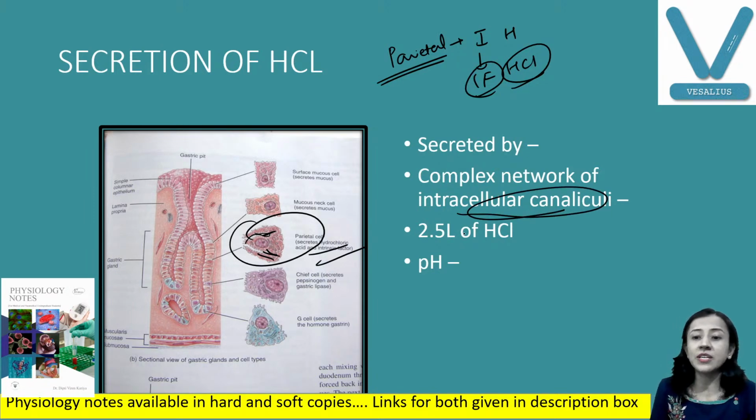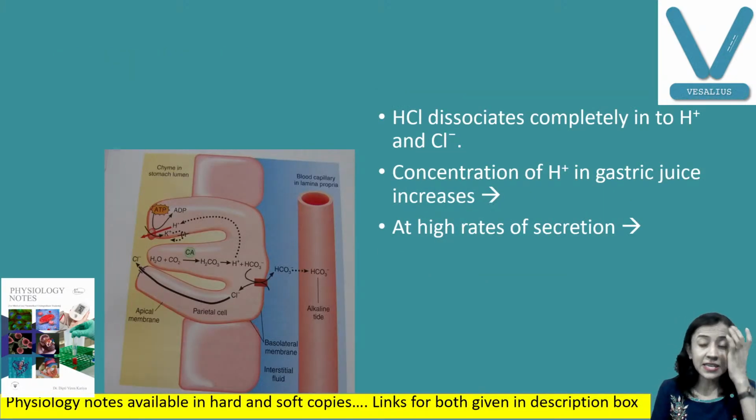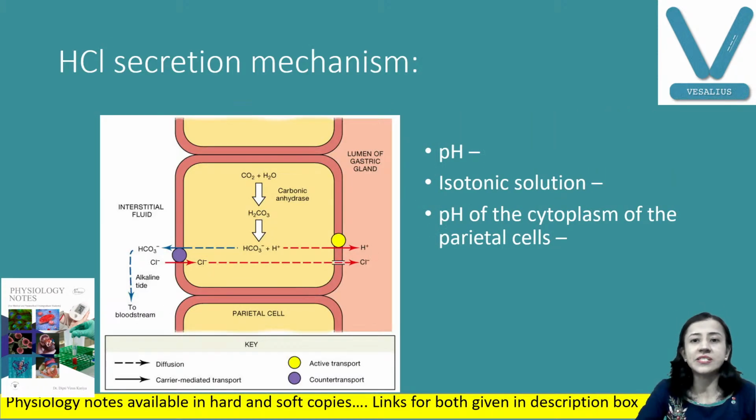Now another important thing: about 2.5 liters of HCl per day is secreted. And because of this high amount of HCl secretion, the pH of gastric juice is highly acidic, 1 to 2. In the stomach, this HCl is secreted as H plus and Cl minus. This diagram helps you easily understand how HCl is secreted. The concentration of H plus ion increases as H plus secretion increases. Now we will discuss the various steps of how HCl is secreted.